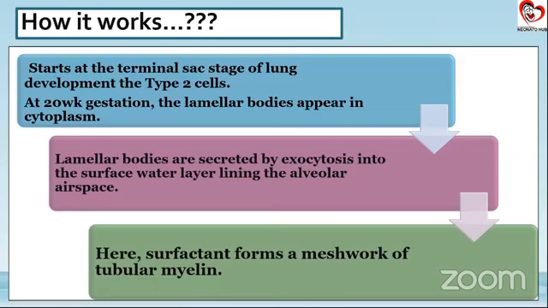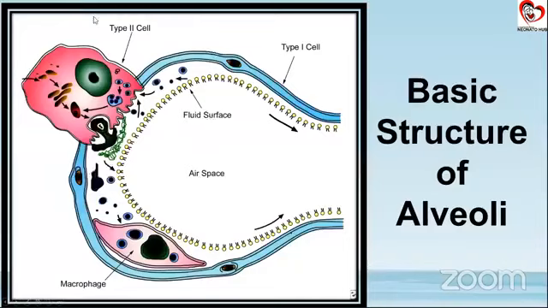So as we already saw, the type 2 pneumocytes are responsible for formation of surfactant. By 20 weeks of gestation, there are something called lamellar bodies which appear in the cytoplasm of these pneumocytes. The lamellar bodies are further secreted by exocytosis into the surface lining at the fluid-air interface. And here the surfactant forms as a meshwork of tubular myelin.